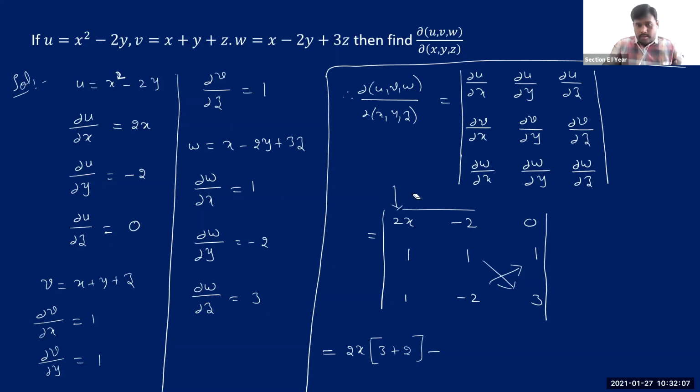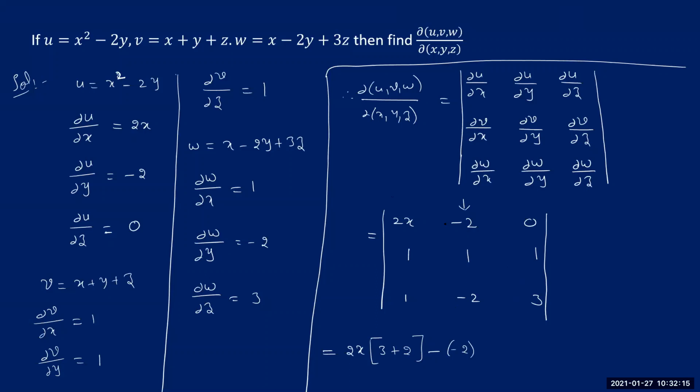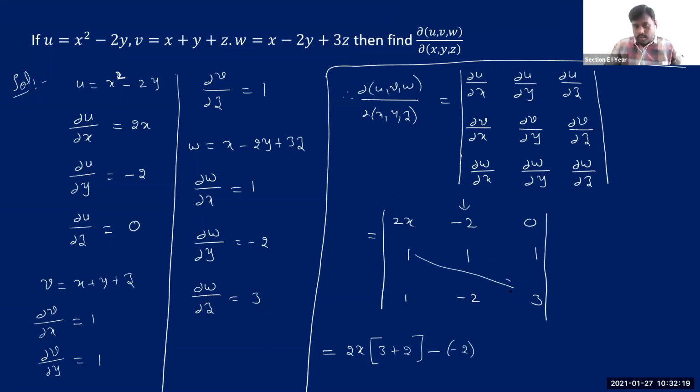Then minus. We normally take minus for the second term, but here there is also a minus 2. So it is minus of minus 2 into, now we leave the first row and second column, so it is 1 into 3 minus 1. Then plus the next term is anyway 0 into something, so it is simply 0. Now see how much you get here.